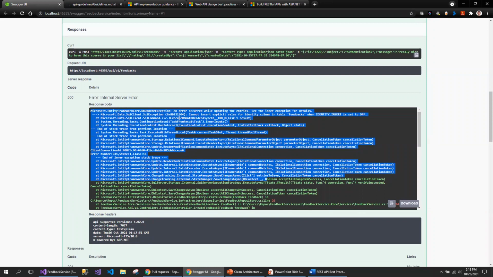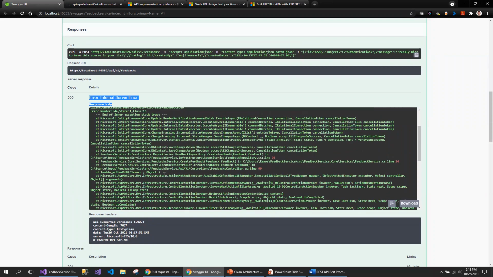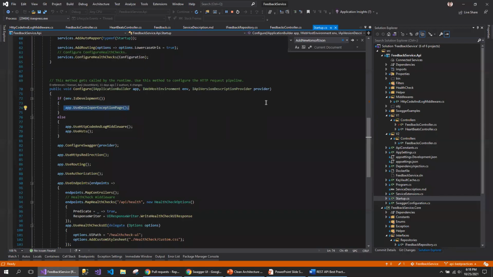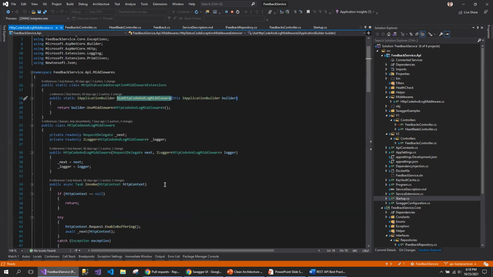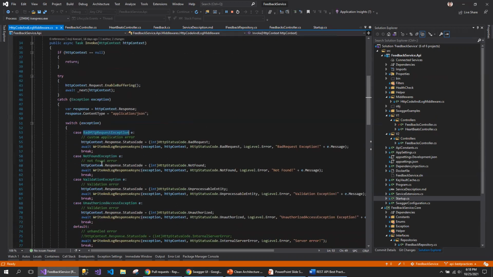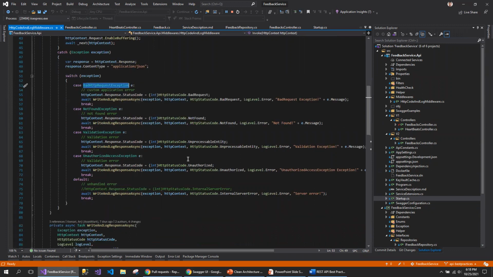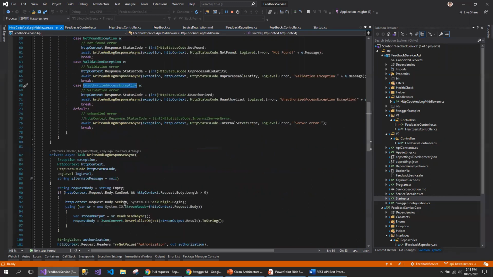Rather, I will be throwing a user-friendly exception instead of the stack trace with all these exceptions. Those can be addressed in a centralized way by using the middleware component, and that is implemented here. I've corrected some of the status codes; earlier this was something else, and I also corrected this one.